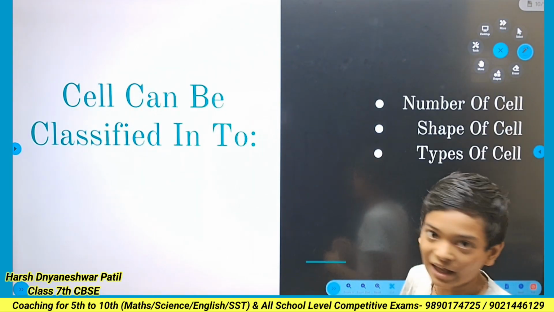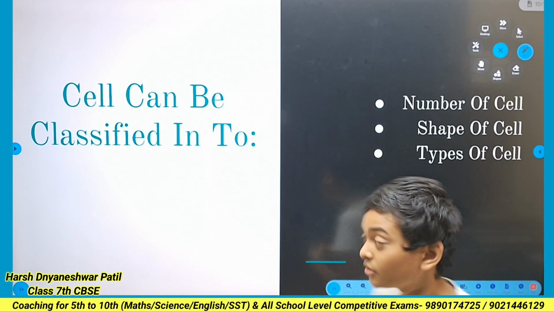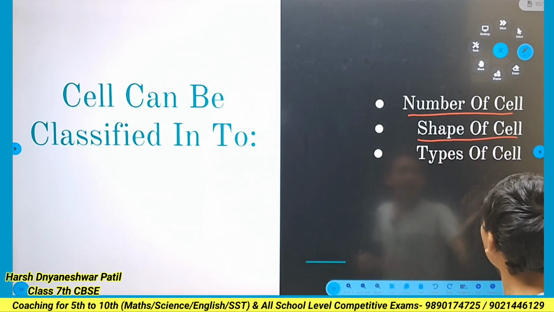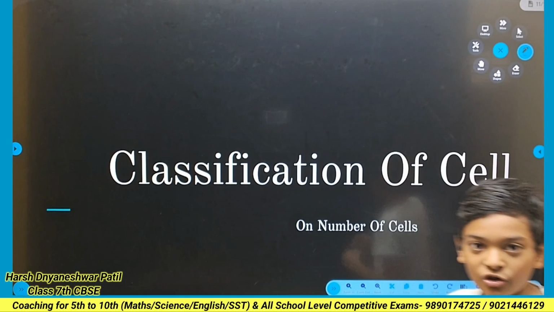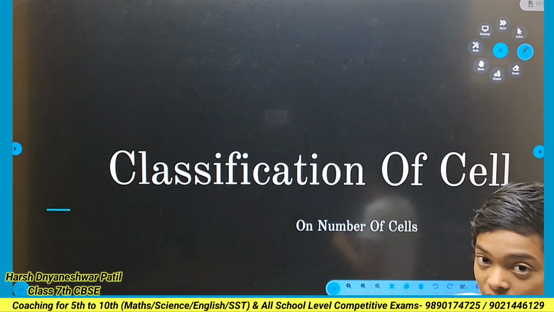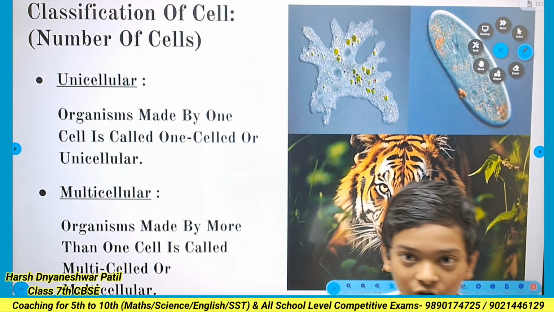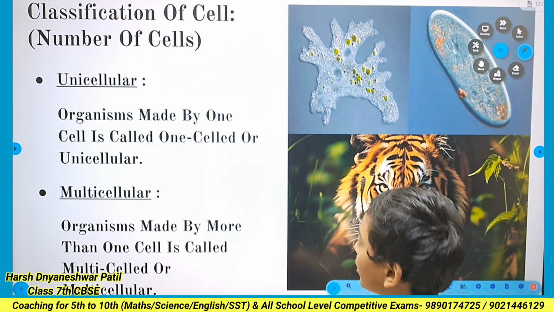So let's move toward the classification of the cell. Classification of the cell can be of three types. First is the number of cells, second is the shape of the cells, and third is the type of cell. Classification of the cell by number of cells: first is unicellular organisms and second is multicellular organisms.